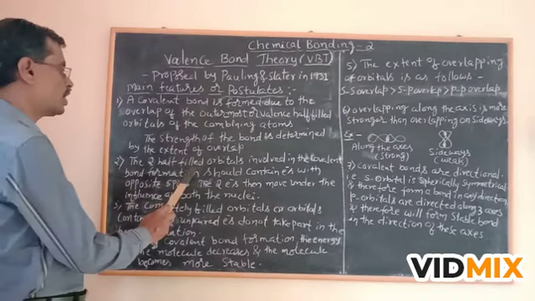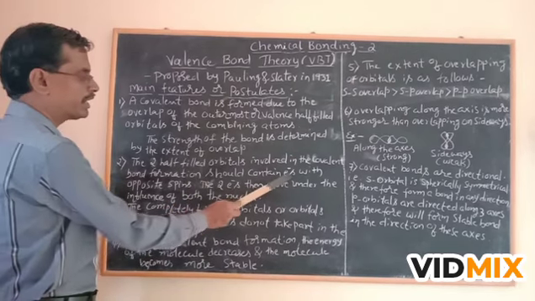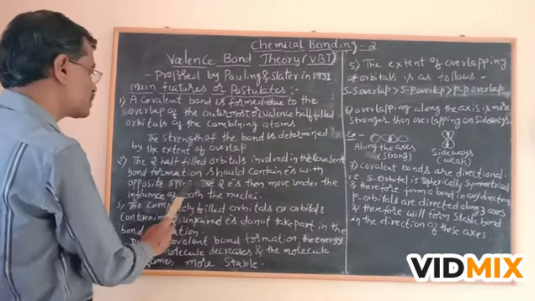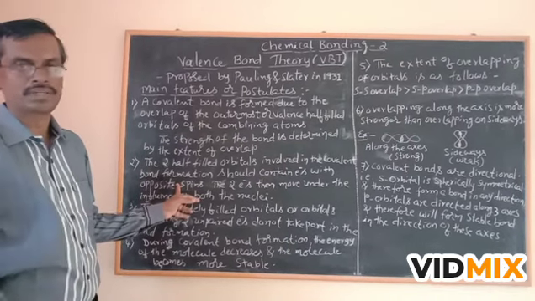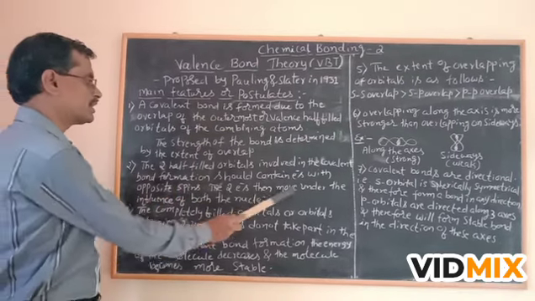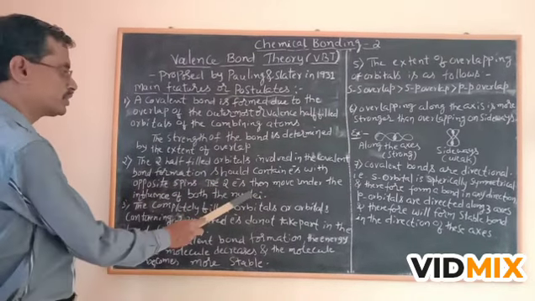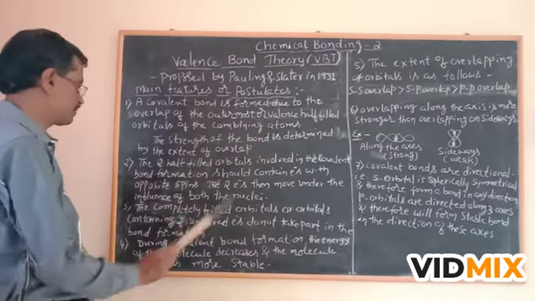Second, the two half-filled orbitals involved in the covalent bond formation should contain electrons with opposite spins. That means one electron is revolving in the clockwise direction, another electron in the anti-clockwise direction. The two electrons then move under the influence of both the nuclei. There are two nuclei present in this system for the combination of two atoms.